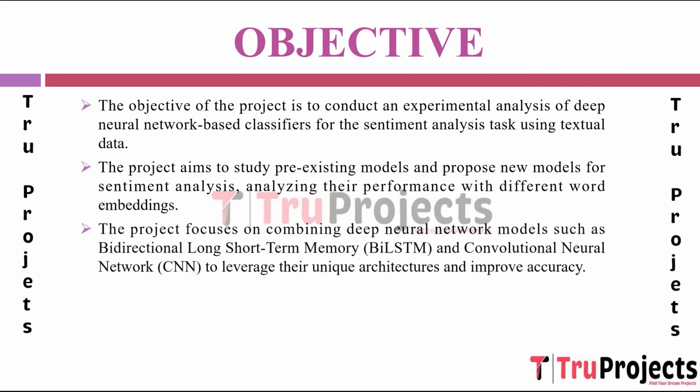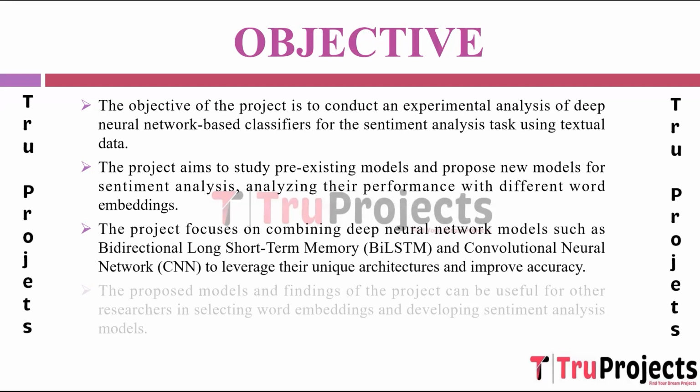The project focuses on combining two distinct deep neural network architectures, bidirectional long short-term memory (BiLSTM) and convolutional neural network (CNN). By merging these architectures, the aim is to capitalize on their unique strengths. BiLSTM are adept at capturing sequential information bidirectionally, while CNN excel at recognizing local patterns within data. This amalgamation seeks to improve accuracy by leveraging the complementary capabilities of both architectures.